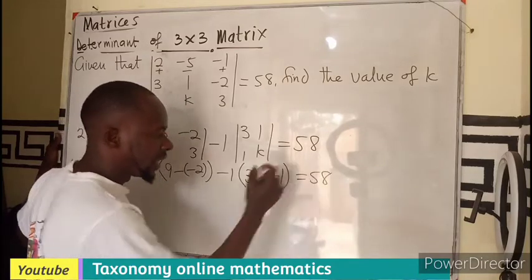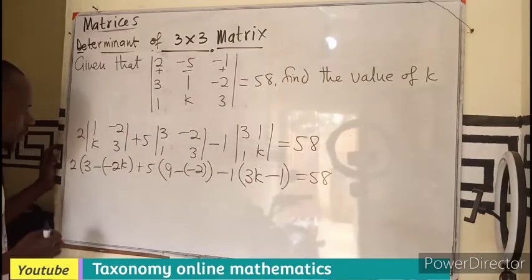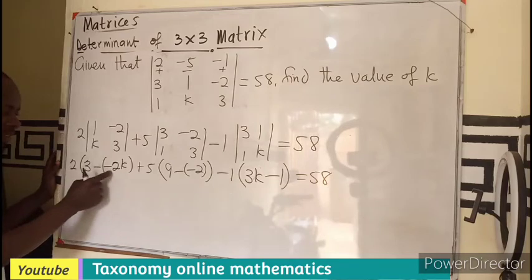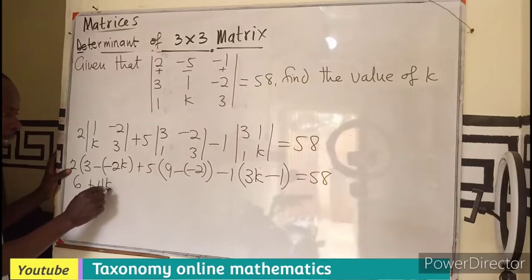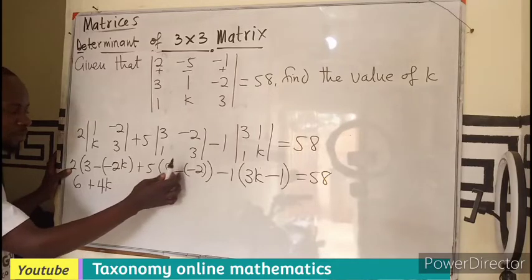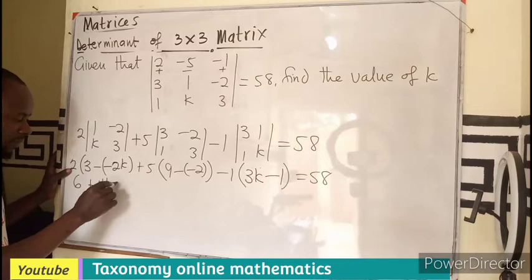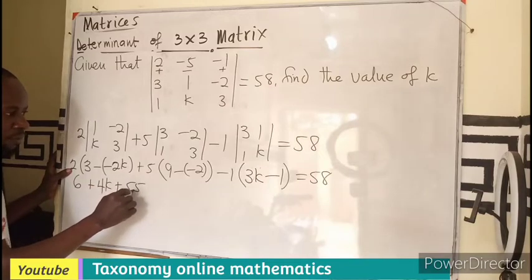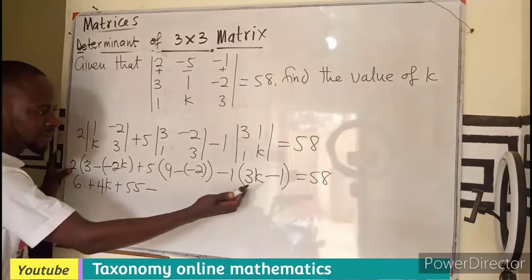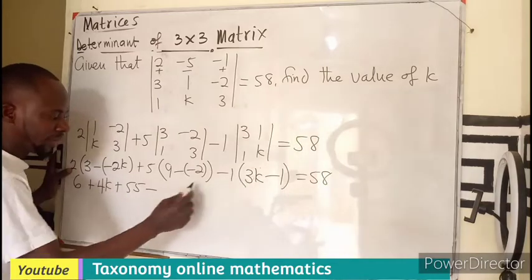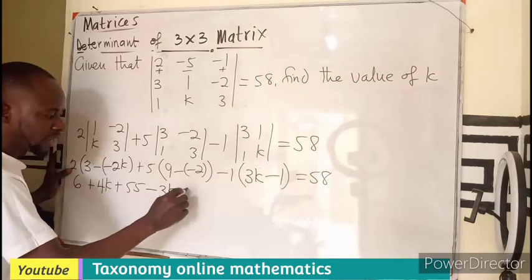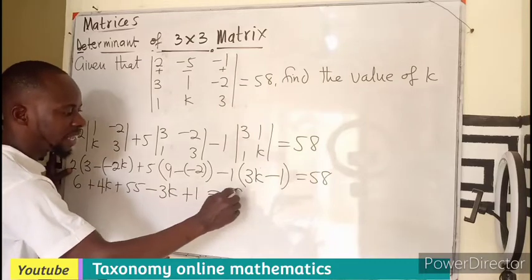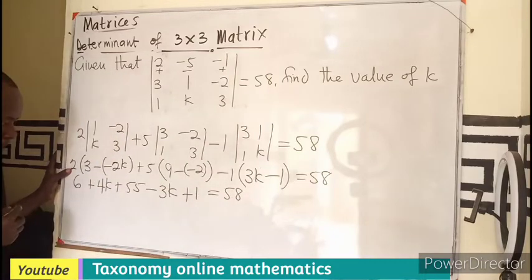So you should be getting 58. Inside this place will be plus. So we expand: 6 plus 4k. Inside this will be plus 11 times this, 55. Minus times this, minus 1 times this will be 3k. Minus 1 times minus 1 plus 1, all must give you 58.